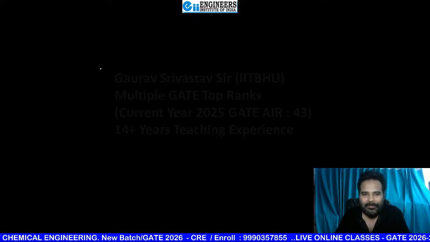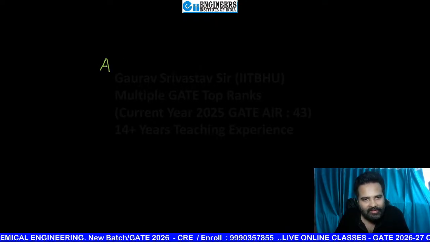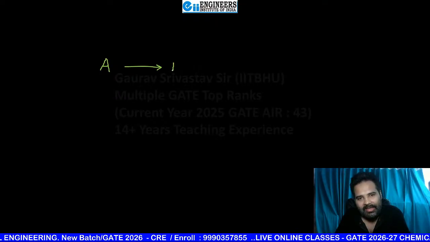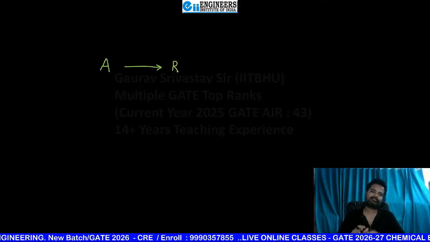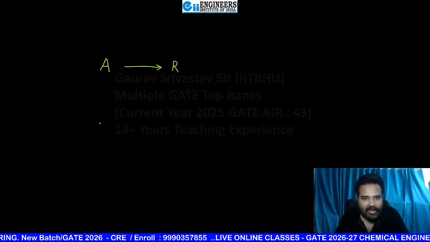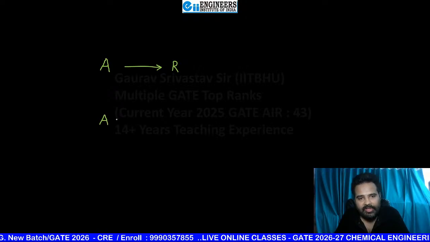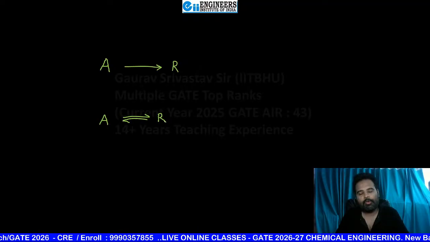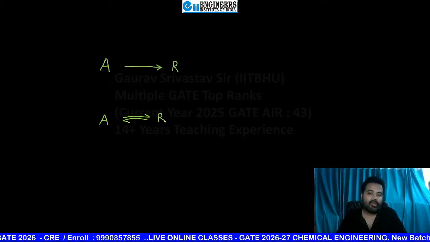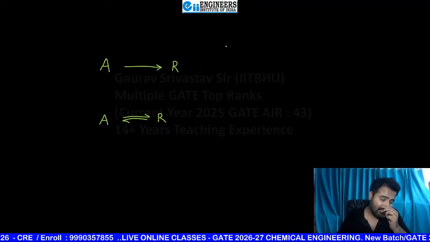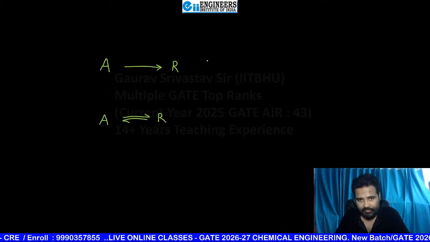So, beta, one reaction that you had seen, a very simple reaction like A is forming R. Some reactions can be like this, that A is forming R. The first one is known as an irreversible reaction.